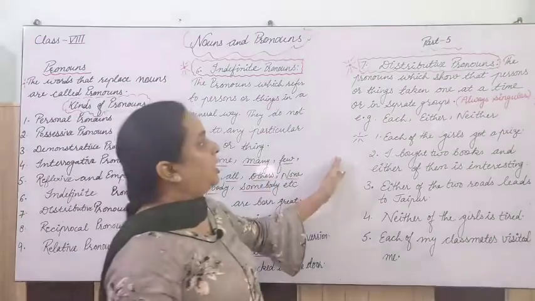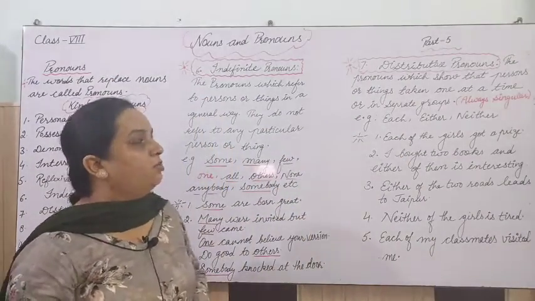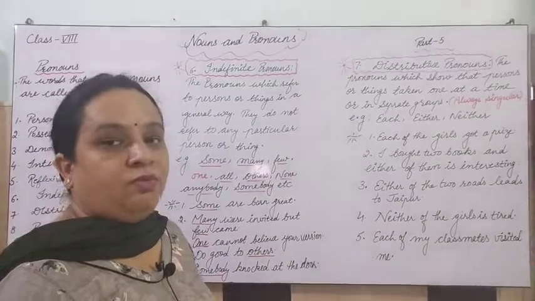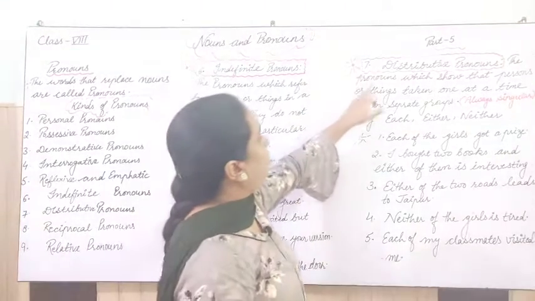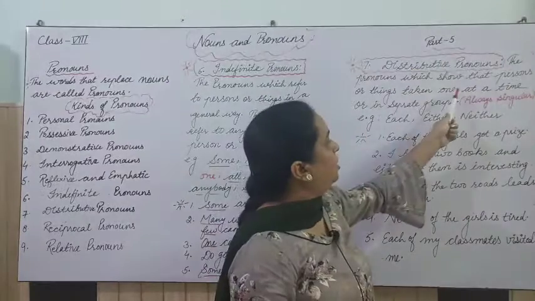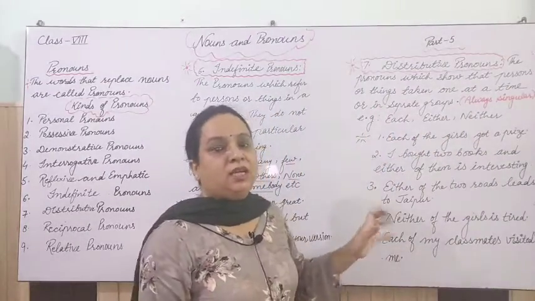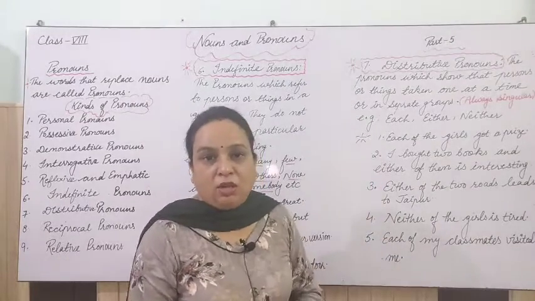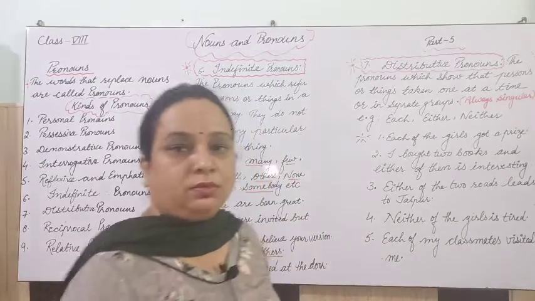Next, the 7th kind of pronoun is distributive pronouns. What is that? Distributive pronouns are the pronouns which show that the person or thing is taken one at a time or in separate groups, and these distributive pronouns are always in the category of singular, and they always take a singular verb after that, right?